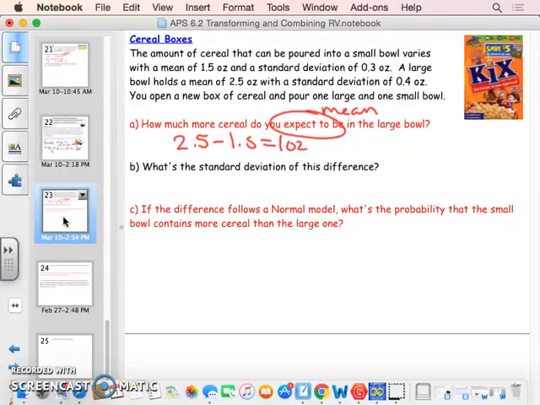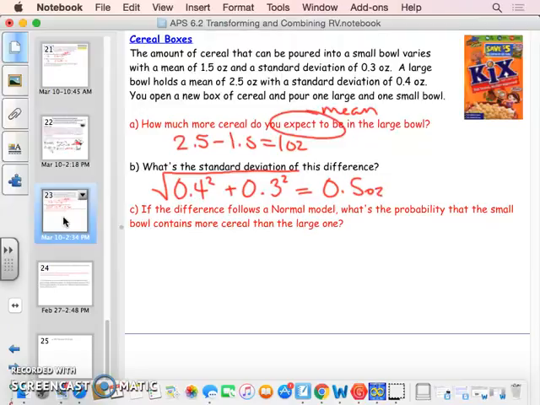What's the standard deviation of this difference? Well, once again, for standard deviation, you have to square it to find the variance first. Then you add. You never subtract the standard deviation. So you do 0.4 squared plus 0.3 squared. And then you're going to take the square root of that to get your standard deviation, and you should end up with 0.5. And it is in ounces as well.